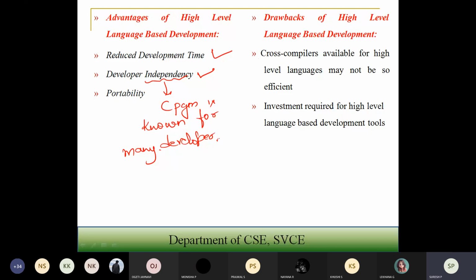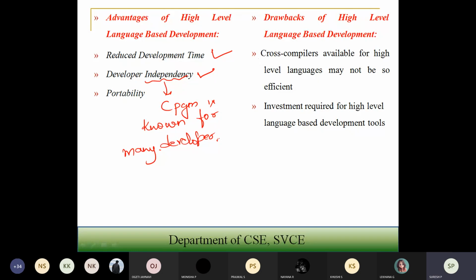That means whoever has the knowledge of C programming can write that particular program without knowing how that particular processor is going to work. What the different pin configurations are, which bit will be used for direction setting, which will be used for making my input, which will be used for setting my output. These basic things you should know about the architecture. That's it. But you should not need a complete knowledge of the instruction set. So with the help of C, most people can write the program.